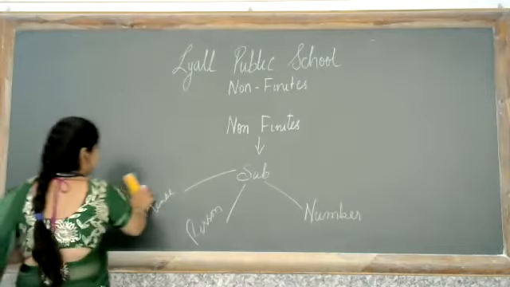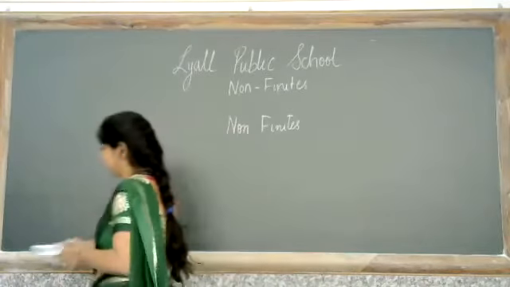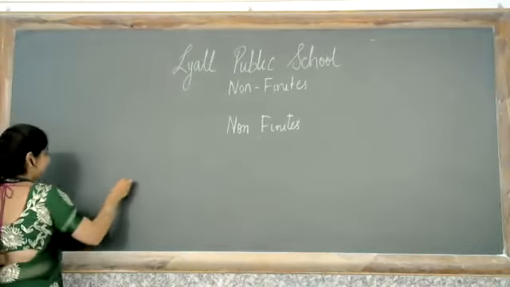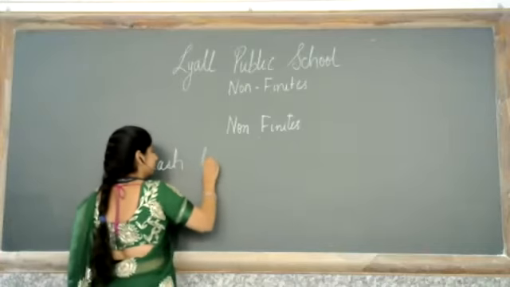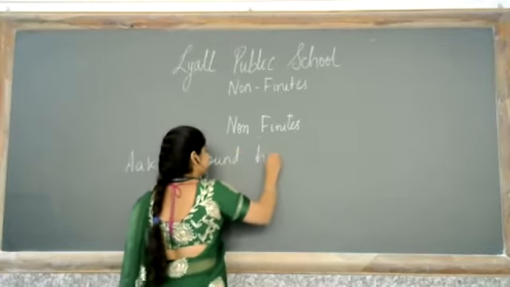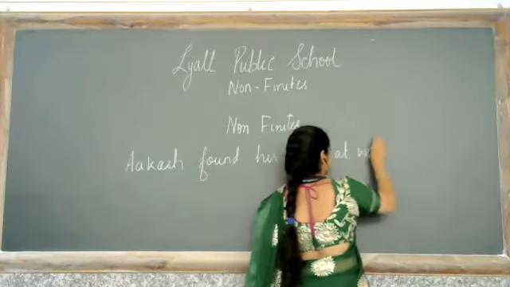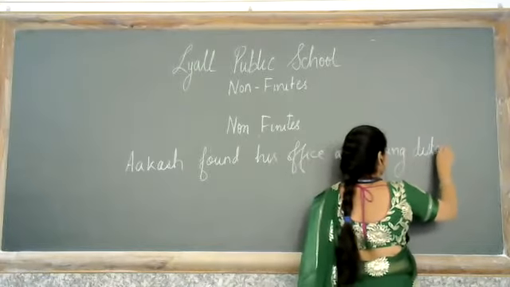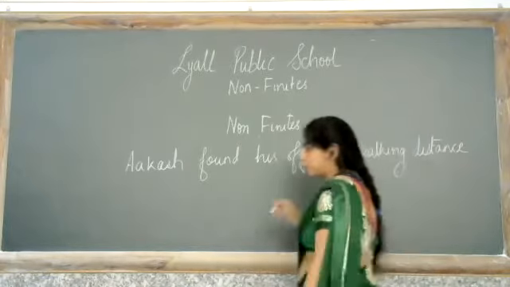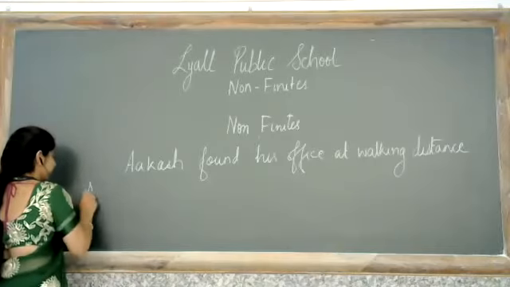For example, let us take Akash found the office at walking distance. This is normal past tense. Now let's change it into future.